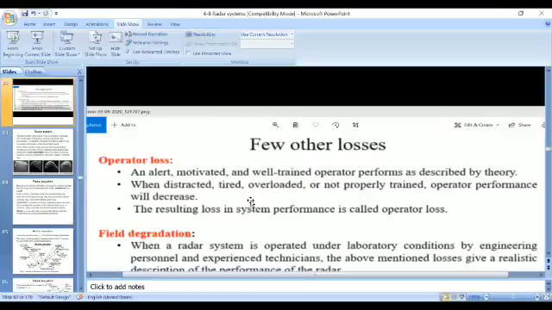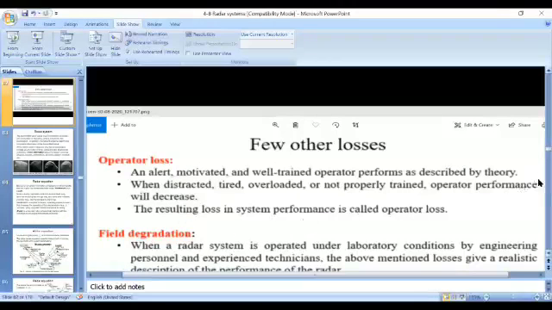An alert, motivated and well-trained operator performs as described by theory. But when distracted, tired, overloaded or not properly trained, operator performance will decrease. That is also a loss called operator loss.